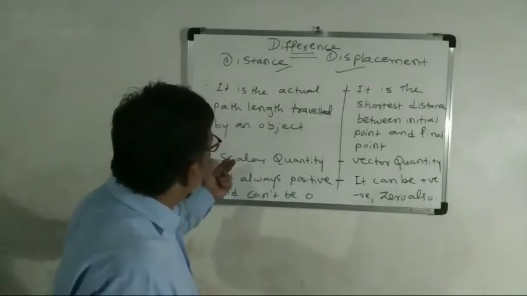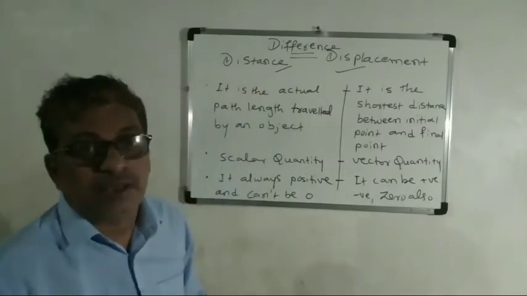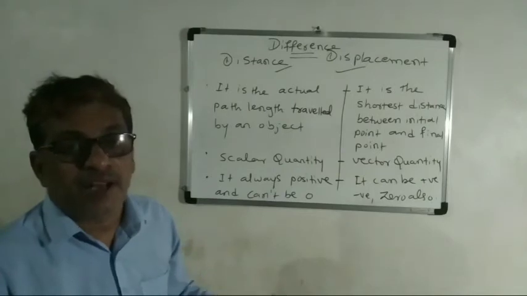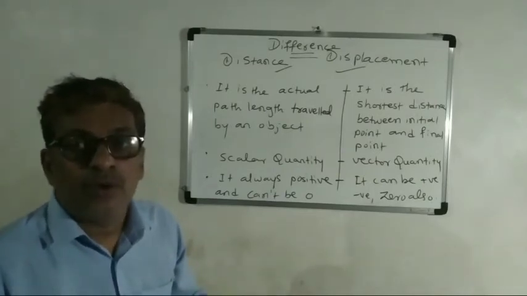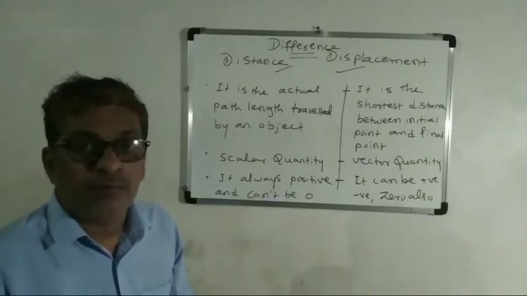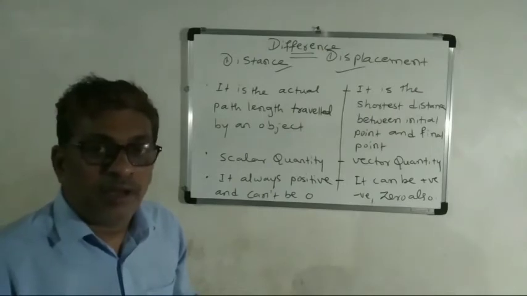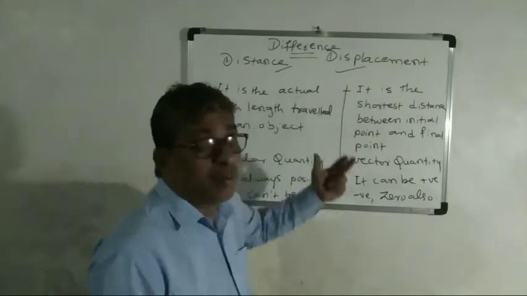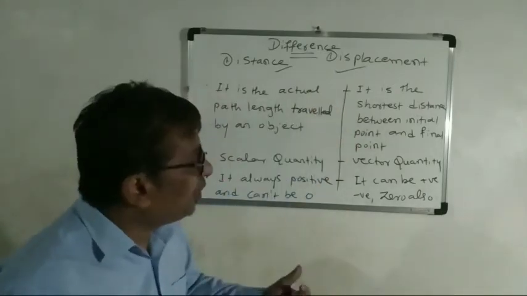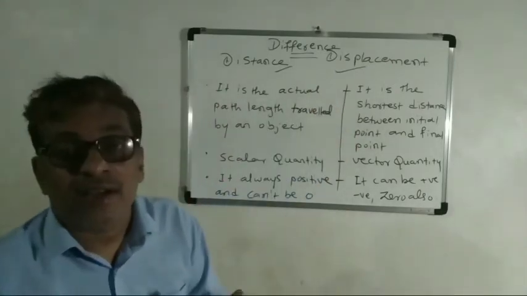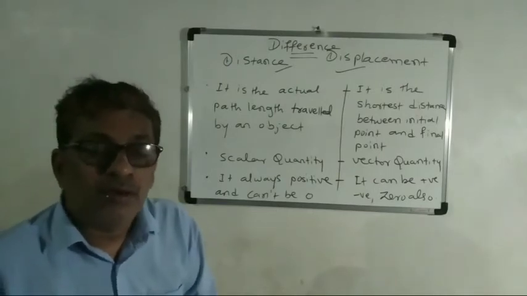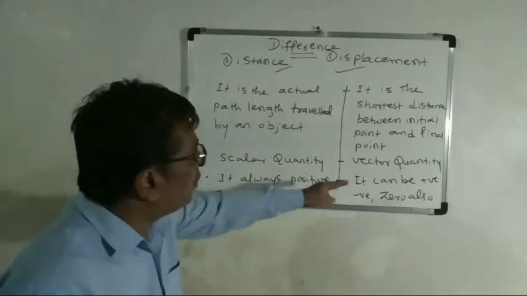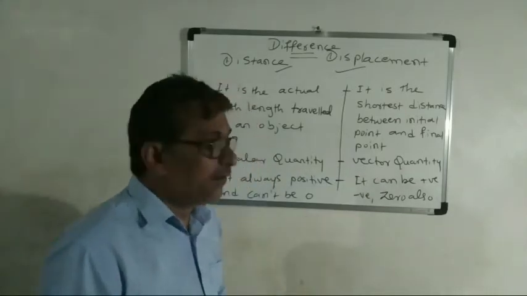Second, distance is a scalar quantity. Scalar means only the magnitude, only a numerical value, and no direction. But displacement has both magnitude and direction, with a positive or negative sign, so it is a vector quantity.